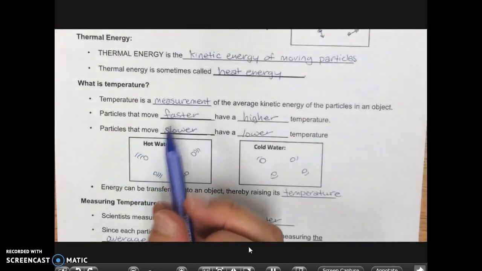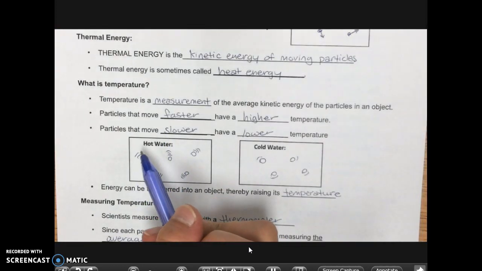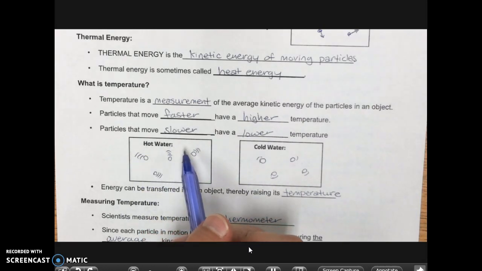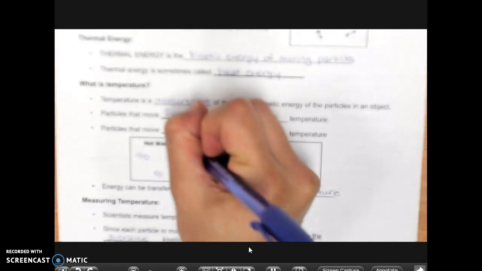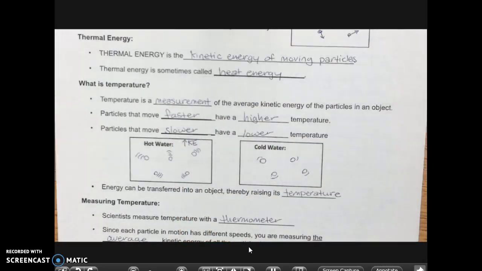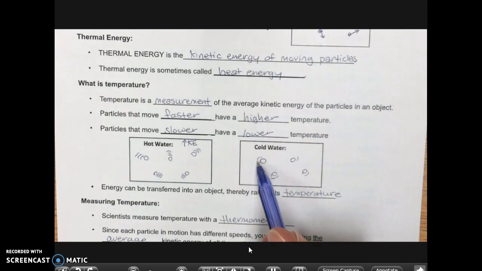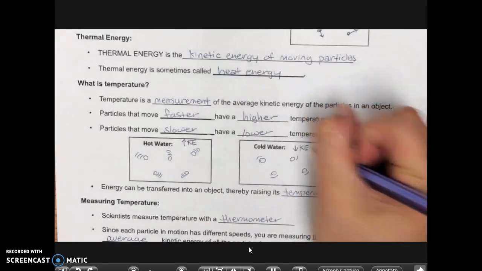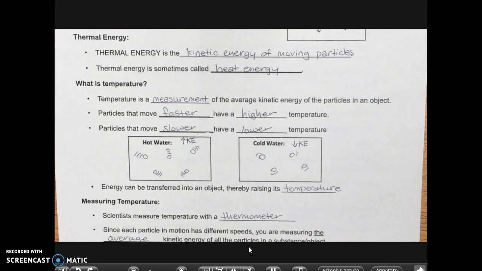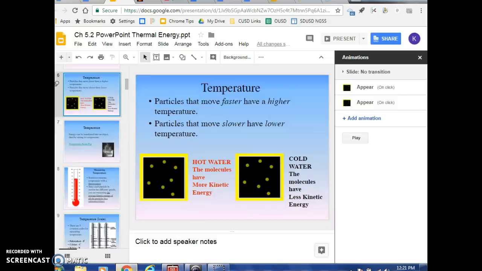Okay, so in the box that says hot water, you're going to draw some molecules with, I call these little wings. So if they're going faster, they're going to have more wings. So these molecules are going to have 3 wings showing that they're going really fast. And I'm going to put a little note that this is higher kinetic energy, high KE. And then in the cold water, they're not moving as fast, so I'm just going to do one little wing. And this has low kinetic energy. All right, so back to the slideshow.